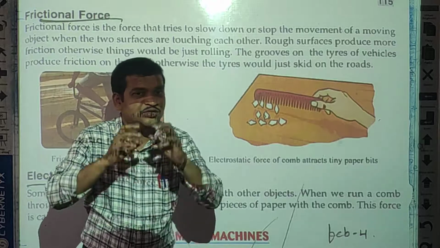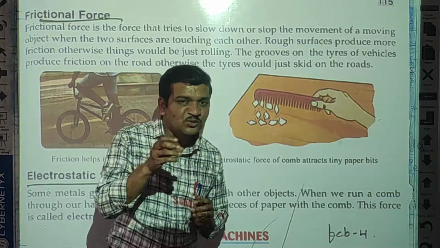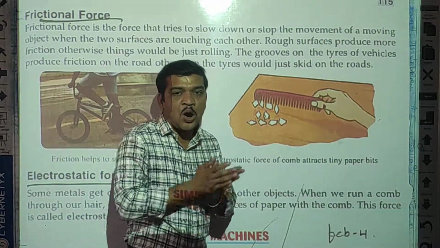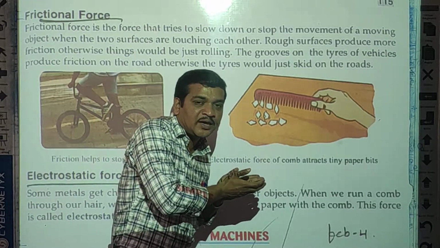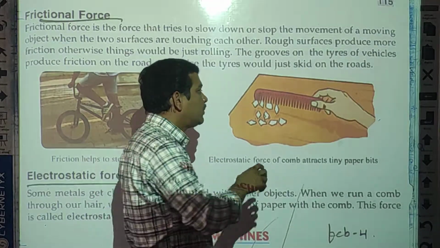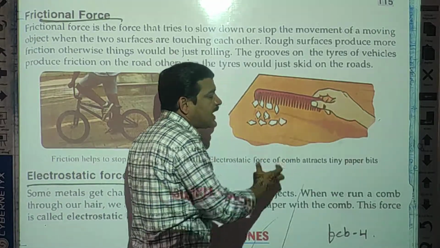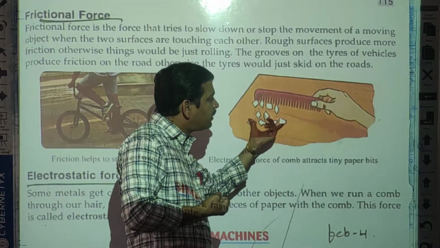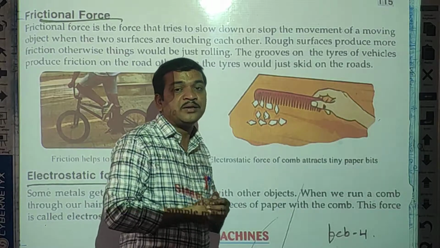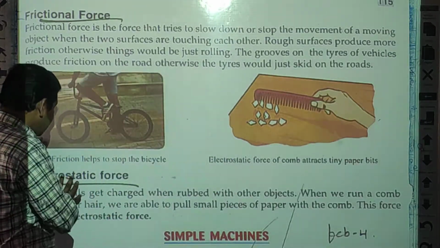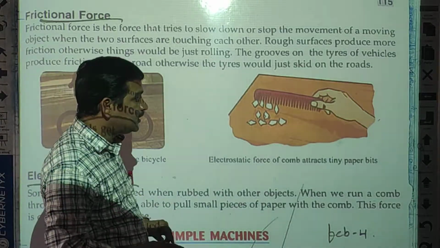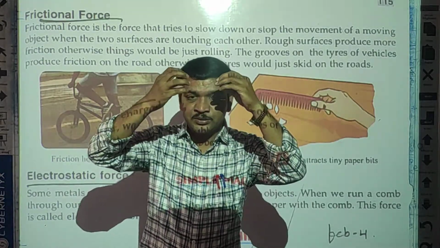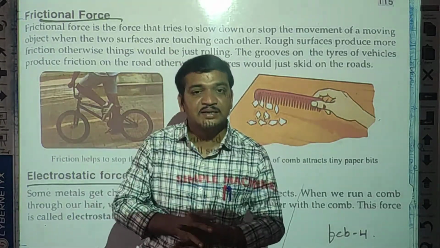What happened? Just observe. As soon as you bring the comb towards the pieces of paper, all these pieces move towards the comb, and this way they attach to the comb. So why are these pieces of paper attracted towards the comb? Due to the electrostatic force. It means when you rub, while setting your hair, you rub your comb with the dry hair.